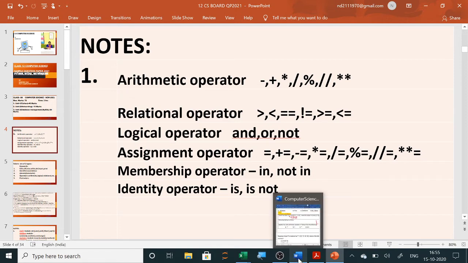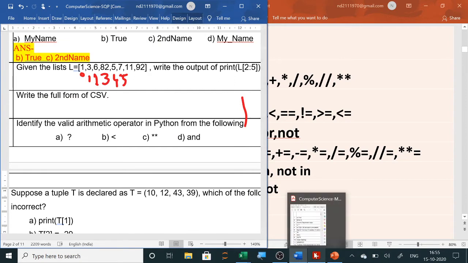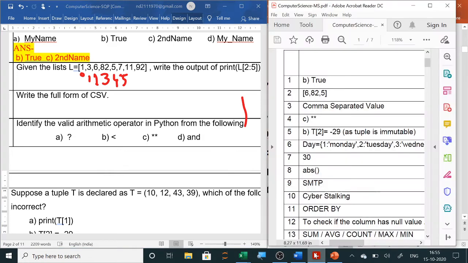So when you go through the question, you can see that and cannot be a valid operator. We will start from the first one. The first one is the question mark. It is not a valid arithmetic operator. The less than sign is a relational operator. Yes, double star means to the power, exponentiation.